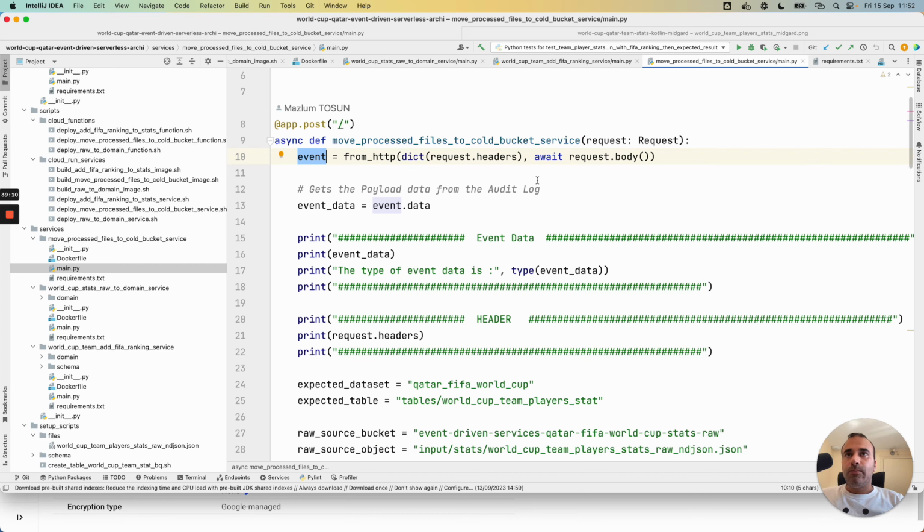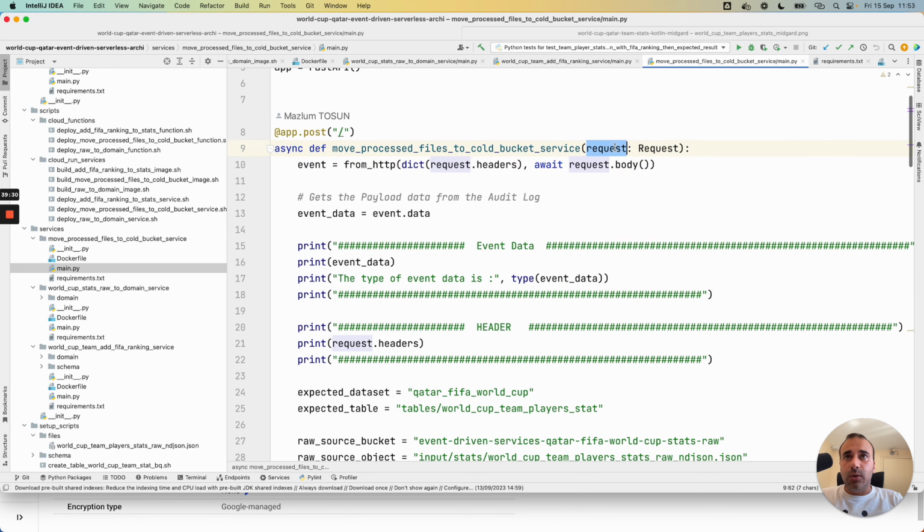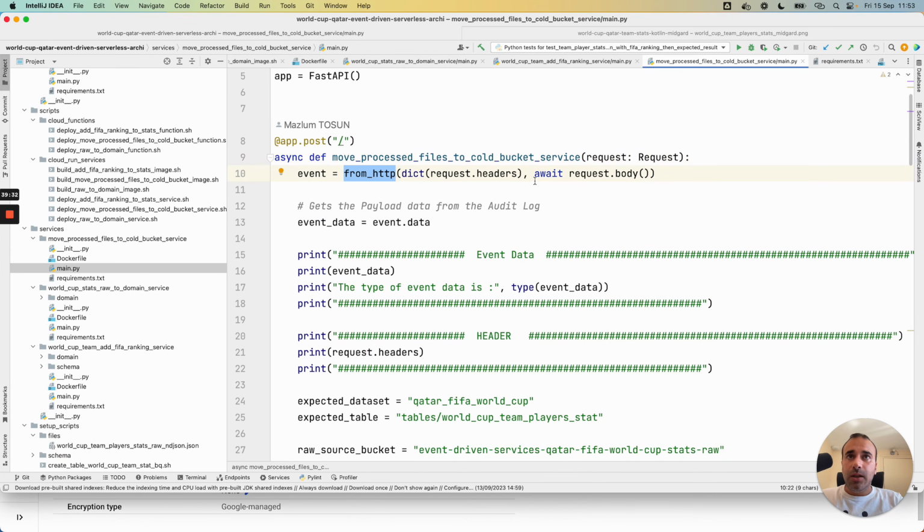In this case, the official documentation shows many examples with Flask, and I didn't show an example for FastAPI. I wanted to show how to do that with FastAPI. We have access to the request, and with this syntax from HTTP, we pass the header as dict, and with an await, we pass the request body. And in this case, we have access to the current event payload, and with event.data, we retrieve the current payload.